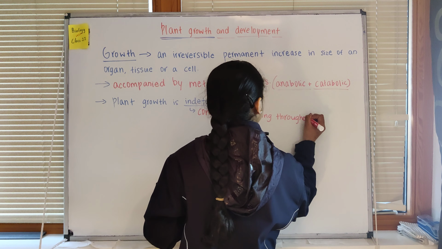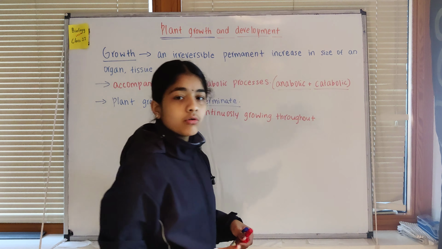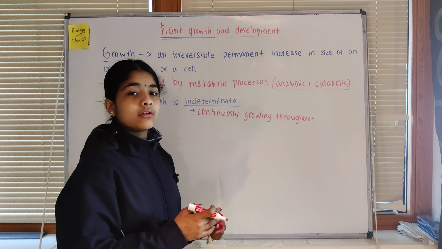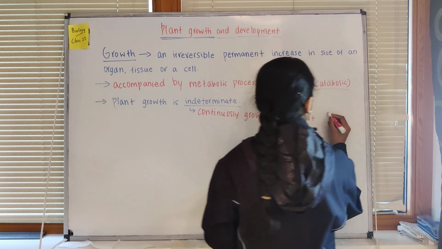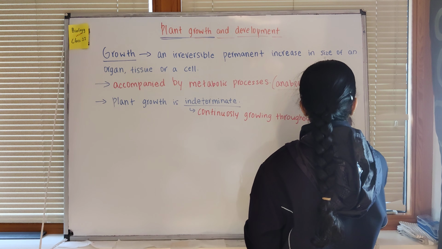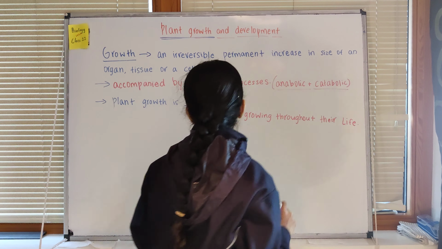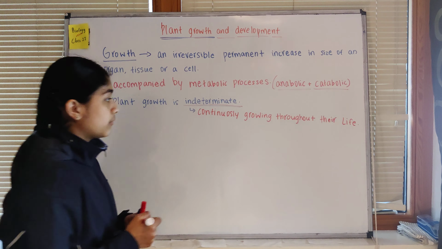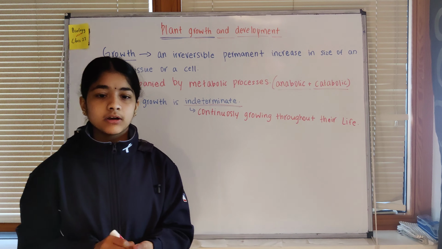If we take animals as an example, or we humans, we can grow only up to a certain age. Whereas plants, these trees, can grow throughout their life. So continuously growing throughout their life, that is a very unique characteristic of plant growth. That's why we say that plant growth is indeterminate. This is a very important thing. So this is the introduction to plant growth.